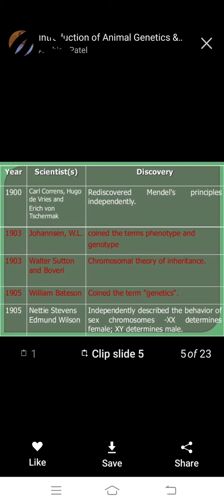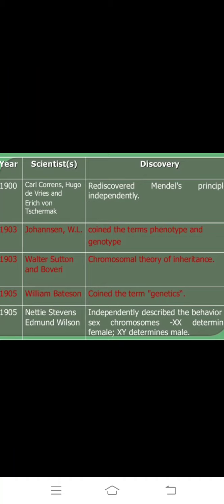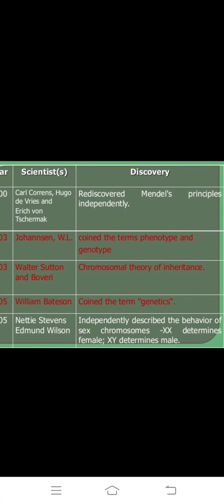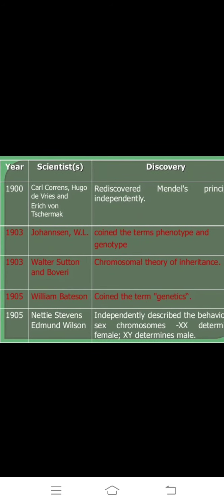In 1903, Johannsen coined the terms phenotype and genotype, which are important. In 1903, the scientists Walter Sutton and Boveri discovered the chromosomal theory of inheritance. Important.